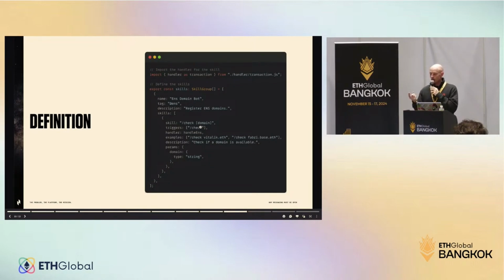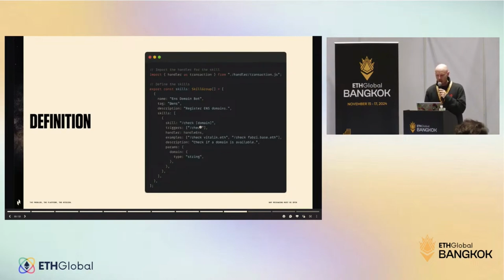So the check skill receives one parameter. You can see that, domain between brackets. Triggers, just like a double check to see if the skill is triggered, and examples of how this command should be used. These are all parsed into the system prompt automatically. So this is what gives the smartness to the bot. This part is very important to be defined very clearly. And then we define the type of parameters that we get. In this case, domain is a string, but we could check if it's .eth, or if it's a URL, or maybe an EVM address.